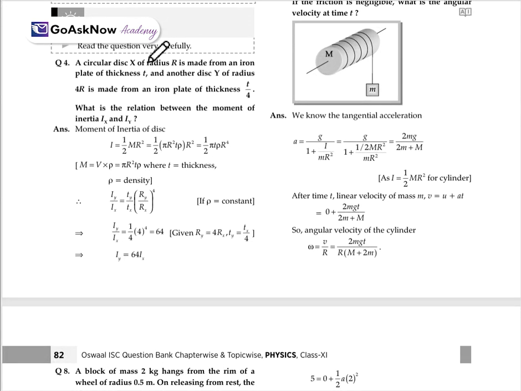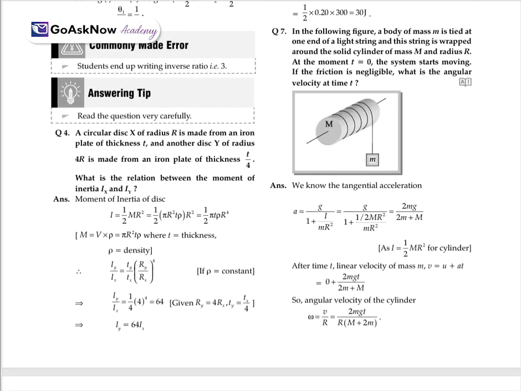Now, we have a circular disc X of radius R made from an iron plate of thickness T, and another disc Y of radius 4R made from an iron plate of thickness T by 3. What is the relation between the moments of inertia Ix and Iy?